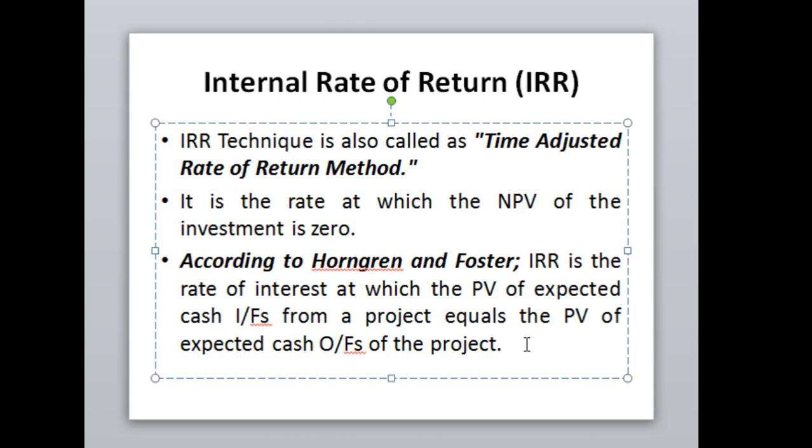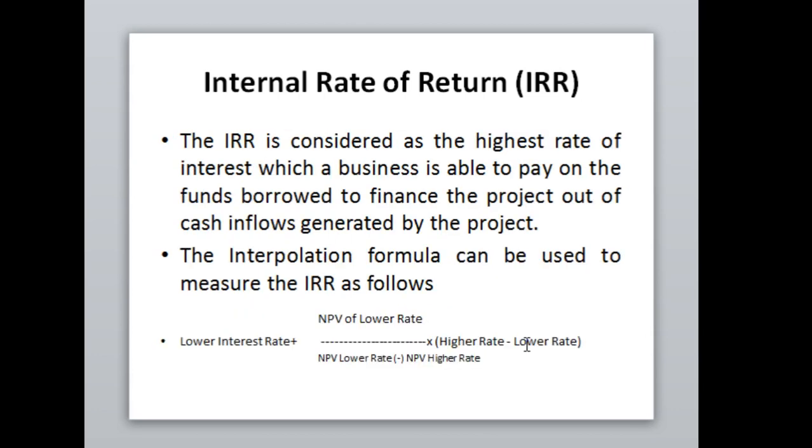It means if the initial funds invested in the business are deducted from the present value of cash inflows, the value will be equal to 0. NPV should always be 0. Okay. So IRR is considered the highest rate of interest which a business is able to pay on the funds borrowed to finance the project out of cash flows generated by the project.